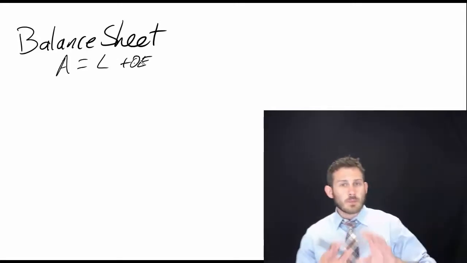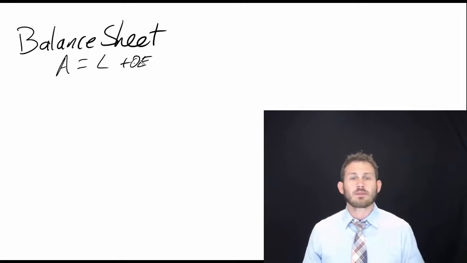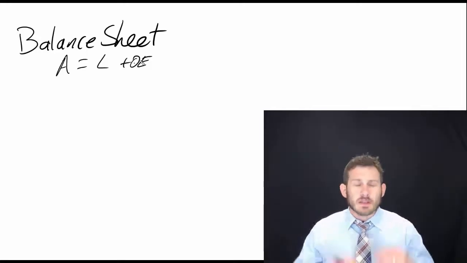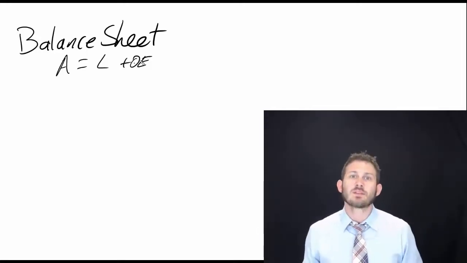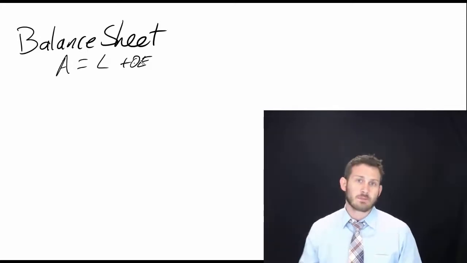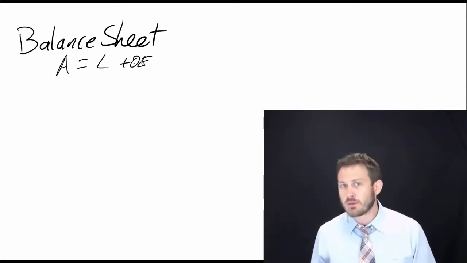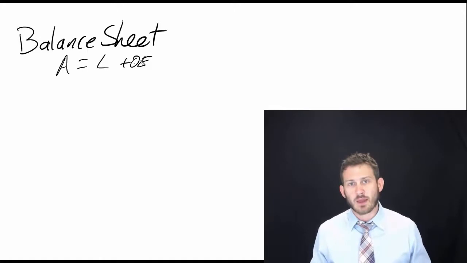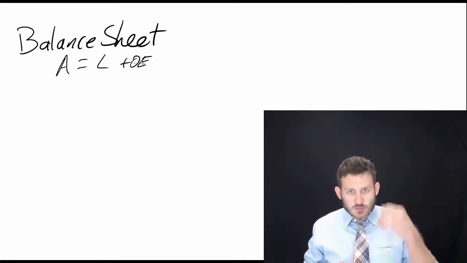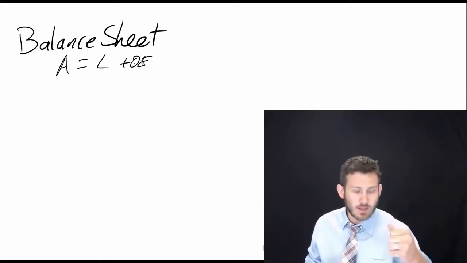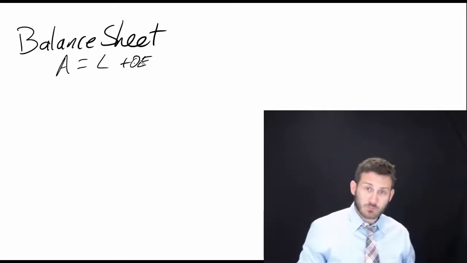Okay, so the basic part here is we have the right and the left-hand side of the balance sheet. It's a snapshot in time. What exactly is going on with our company right now today? It's basically printing out your ATM receipt, if you can think of it that way. Just a snapshot of what's going on exactly at this point today.